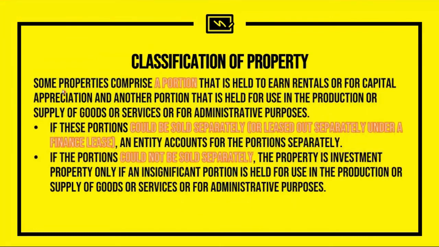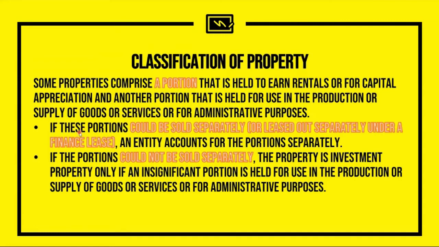Okay. So there are instances wherein some properties comprise a portion that is held to earn rentals or capital appreciation, and the other portion is held as PPE, just to make it short. Okay? So there is a certain rule or guideline provided to us by the standard so that we will not be confused.